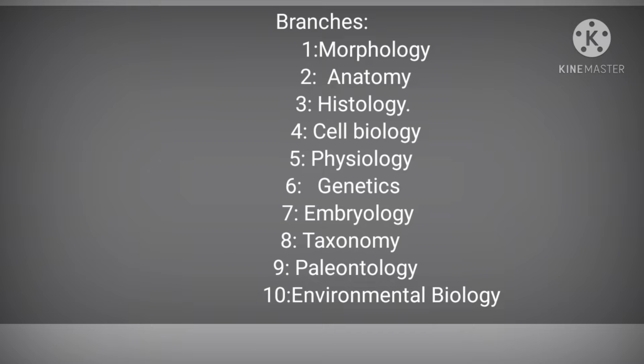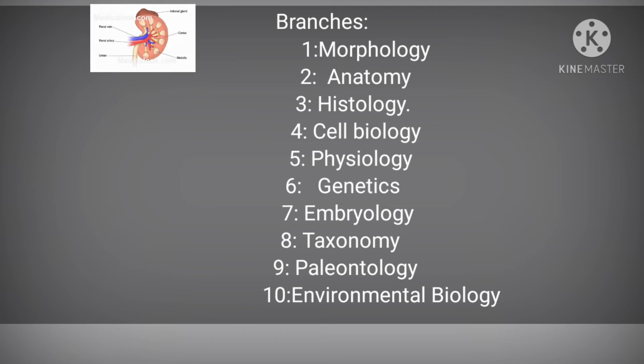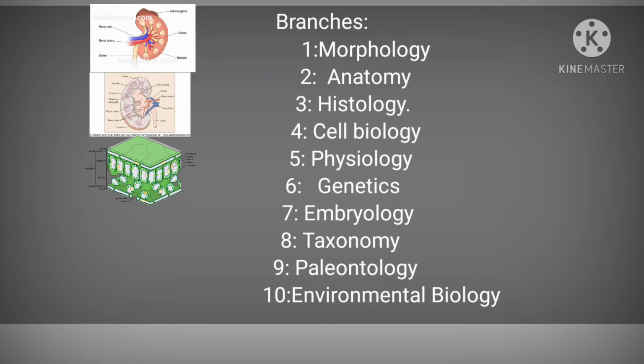The first one is morphology. In this branch, we study the form and structure of living organisms. That is, if we study the morphology of kidney. Second is anatomy. It deals with the internal structure of living organisms. If we study the internal structure of kidney. Third one is histology. This branch deals with the microscopic studies of living tissues. That is, if we study the epidermal tissue.